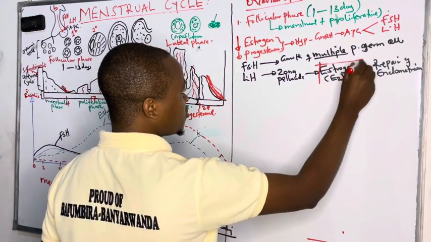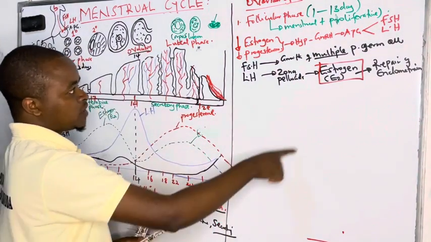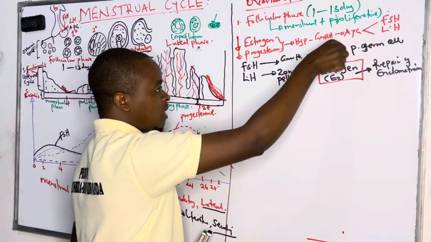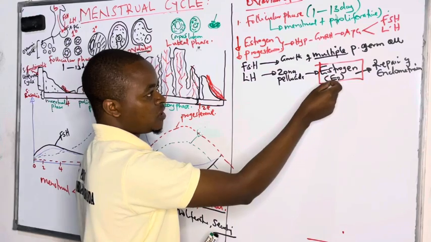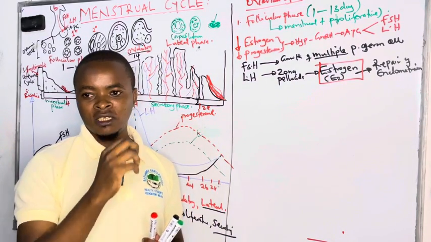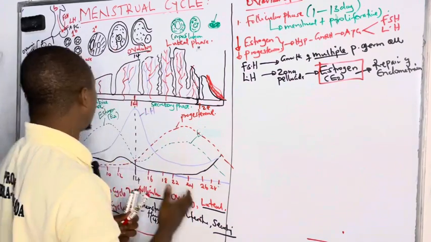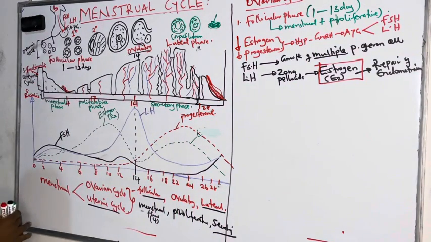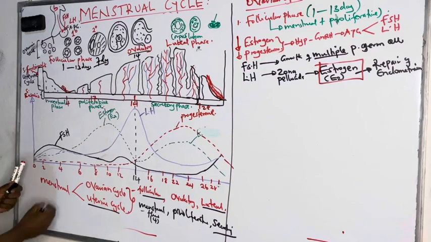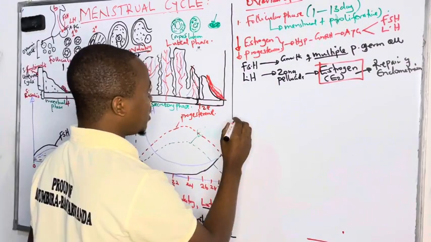So we see the major function of estrogen hormone, and this is the reason why we are triggering production of multiple germ cells, so that these multiple germ cells can produce enough estrogen to repair the endometrium. Because one is not able to produce enough estrogen to repair the shed walls of the functionalis layer. So that is the reason why we trigger multiple germ cells. But we shall see that by day 7, we are going to see the emergence of the dominant follicle.